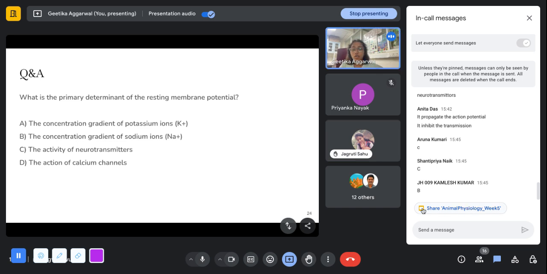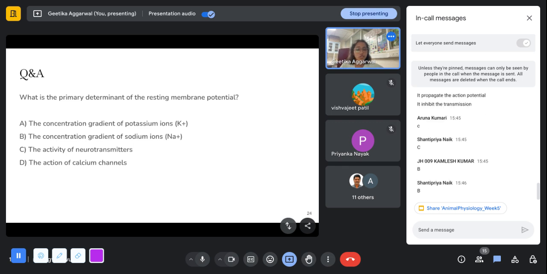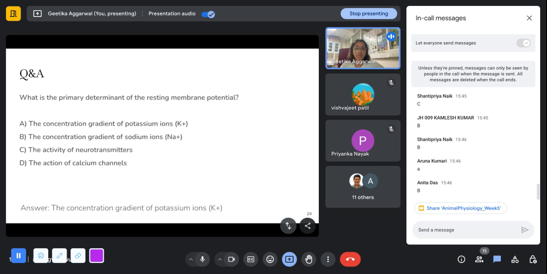So Kamlesh is saying it's the concentration gradient of sodium ions. Priyanka said that it's the concentration gradient of potassium ions. Is it? Any other guesses? What out of these four is the primary determinant of resting membrane potential? Sodium ions. Okay. But the correct answer is that the primary determinant of the resting membrane potential is the concentration gradient of potassium ions. It is not the concentration gradient of sodium ions.